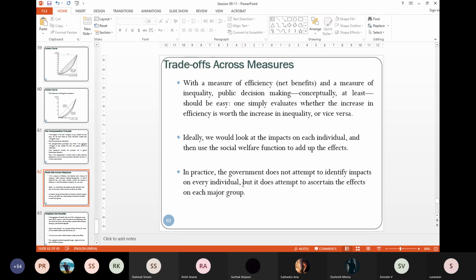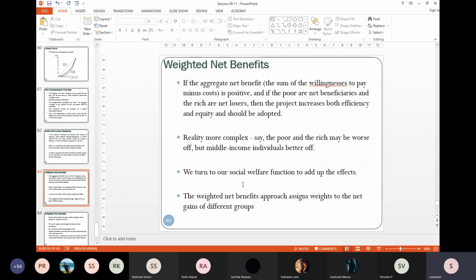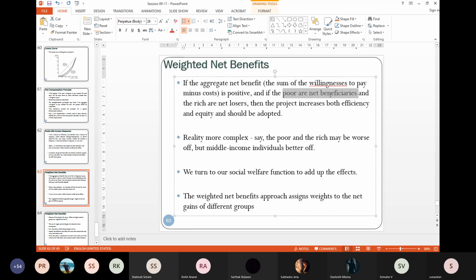If this aggregate net benefit is positive, and along with that poor people are net beneficiaries, rich are net losers. So aggregate net benefit positive means efficiency. Poor net beneficiaries means reduction in inequality. So this particular project increases both efficiency and equity, and it must be adopted.